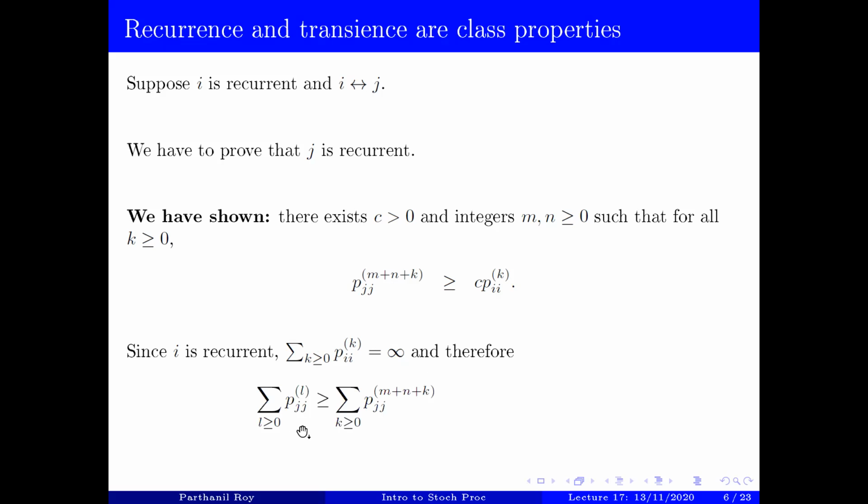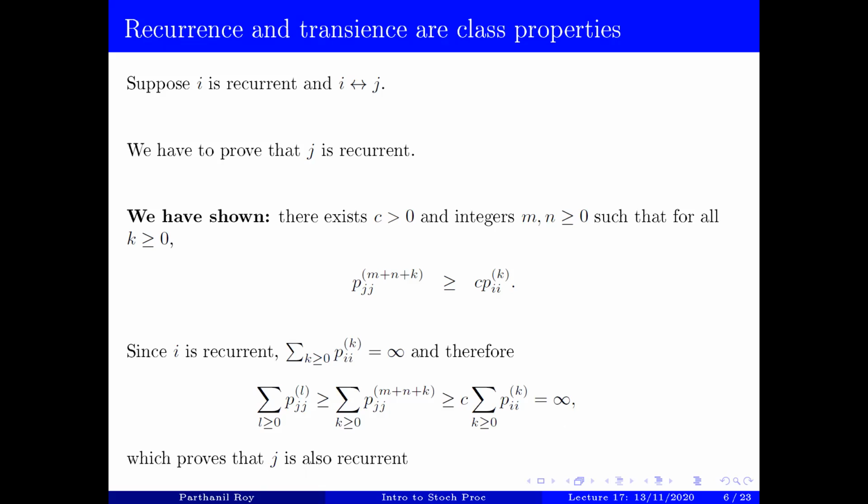The sum for j is bounded below if we start the sum from m+n instead of 0. And this one we already know is bounded below by C times that sum, and that sum is infinite because i is recurrent. So this particular sum is also infinite, and therefore j is also recurrent.